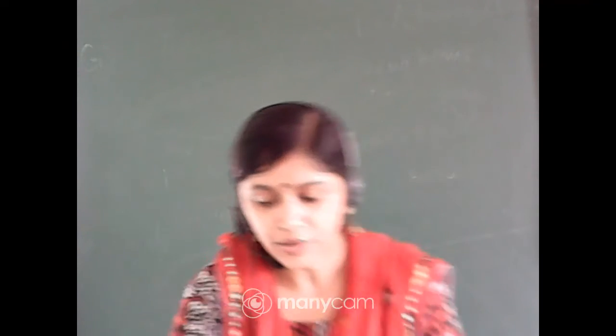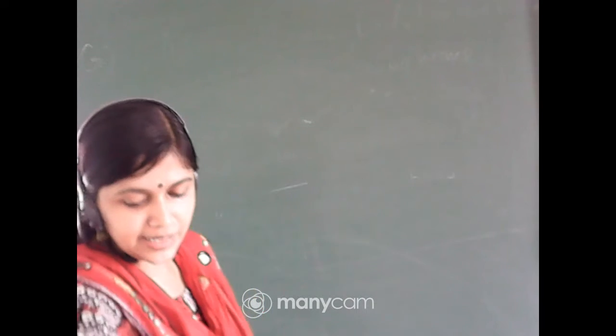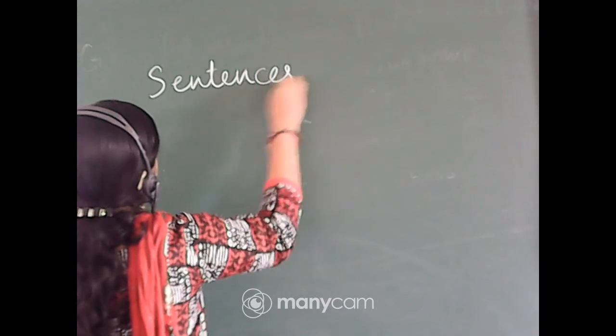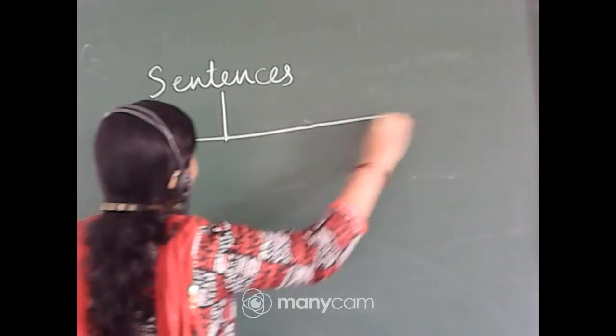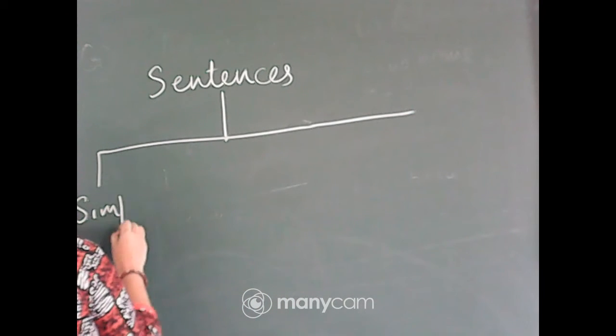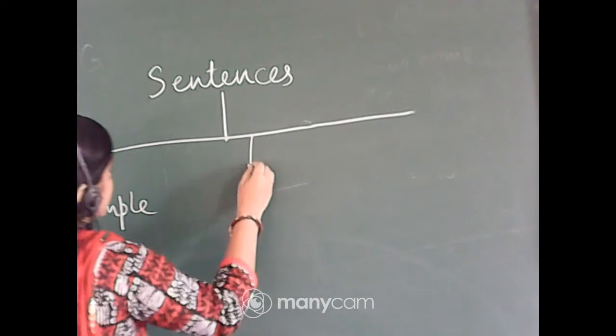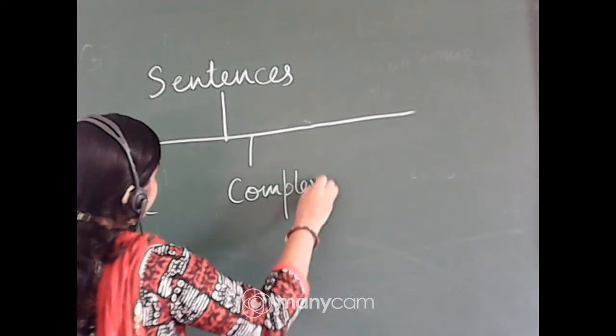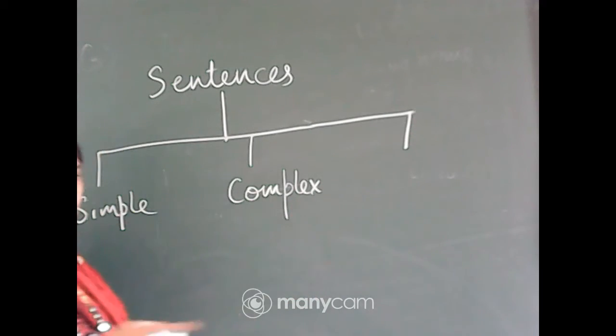Okay, so let us start with the chapter sentences and simple, complex and compound. In a very brief manner, let me tell you about the three types of sentences. Simple, complex and compound. Okay.